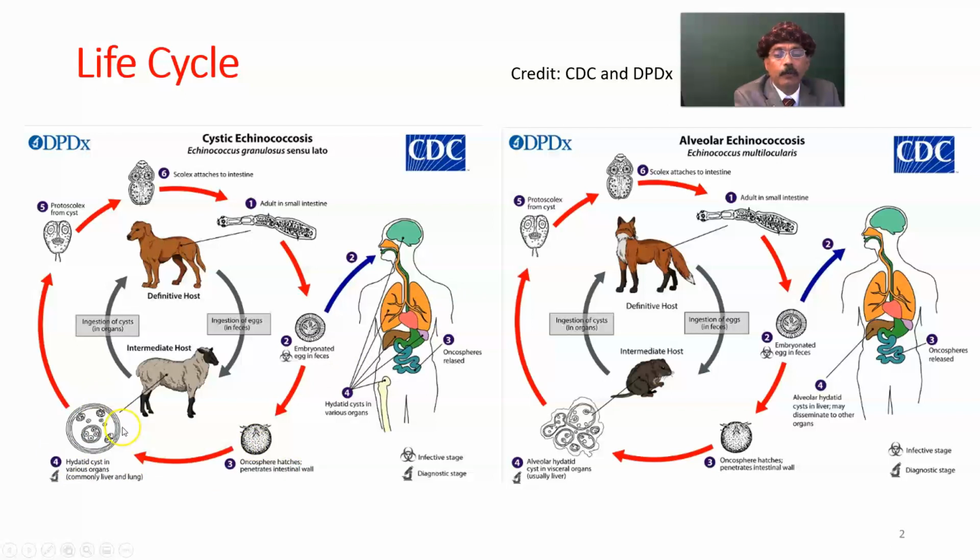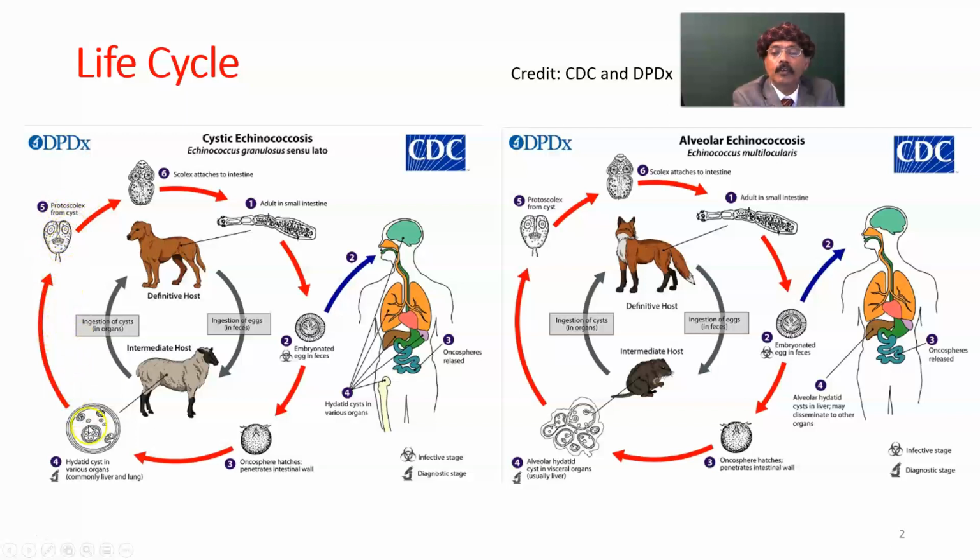The hydatid cyst has an outer pericyst, then the ectocyst, then the endocyst, which is the germinal layer. We get the brood capsule, the daughter cyst, and some free protoscolices. We call it the hydatid sand. This germinal layer secretes some fluid here. There is amorphous substance and fluid here. So this is the protoscolex.